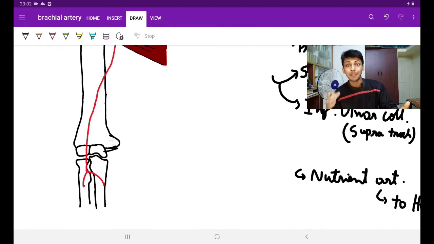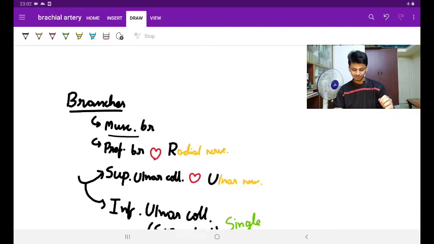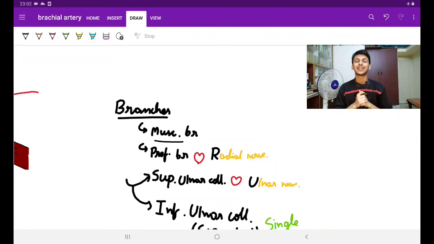Now let's study the branches of the brachial artery. Okay guys, the branches of the brachial artery are one of the very interesting topics because many of the branches have amazing names and amazing pathways they take. Okay, let's start with the first one. The first one is the muscular branches.